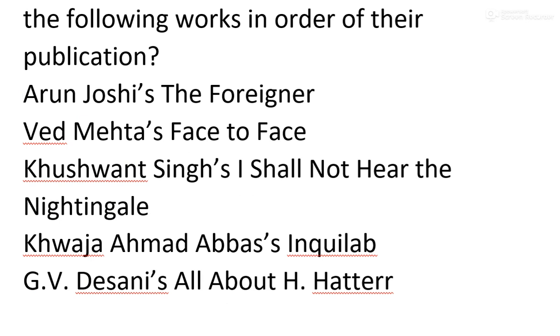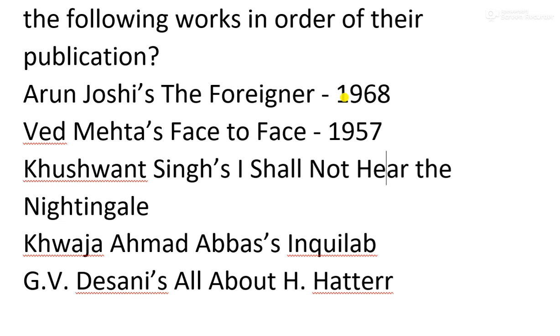So Arun Joshi's The Foreigner. This work is written in the year 1968. We shall discuss this work when we discuss this writer. Ved Mehta's Face to Face. Not that much important work, but for the sake of this question only, I am telling you. So 1957.